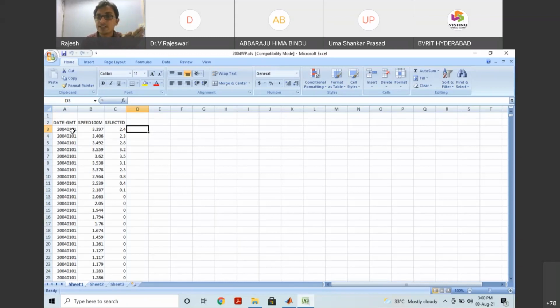January 1st night 12 o'clock, we'll enter into January 1st: 12 to 12:10 data, 12:10 to 12:20 data, 12:20 to 12:30 data. So like that, if you keep on changing, they will change. So for 1 day, how many samples you will be having? 144 samples.